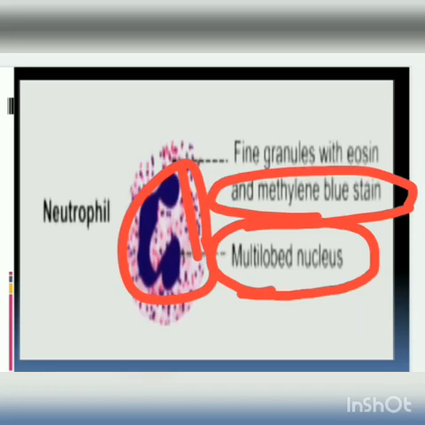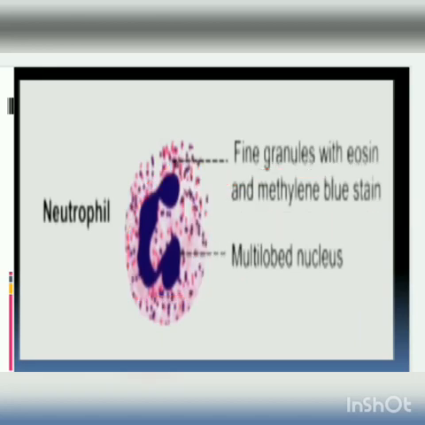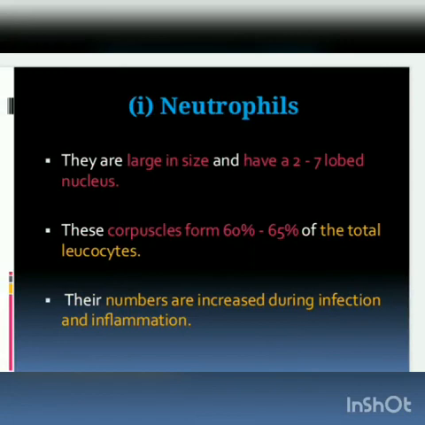This is the lobed structure of the nucleus. So the 2 to 7 lobed nucleus is the main important point to identify the neutrophils when you test the blood. And these form 60 to 65% of the total leukocyte number.